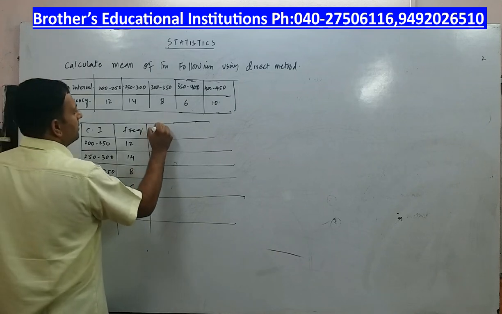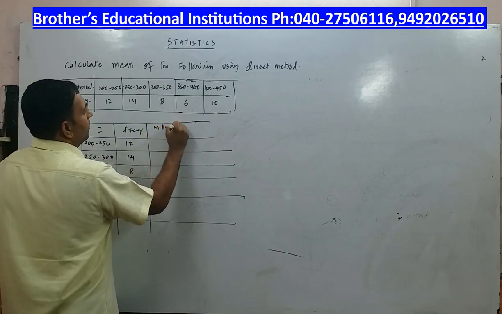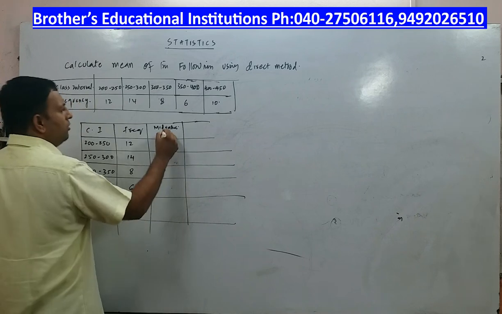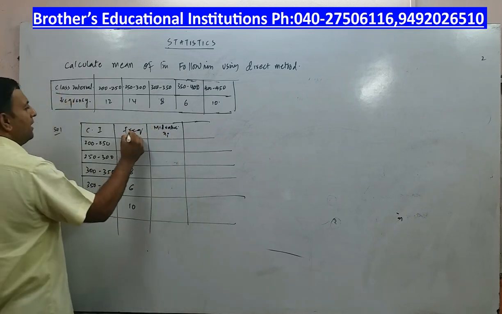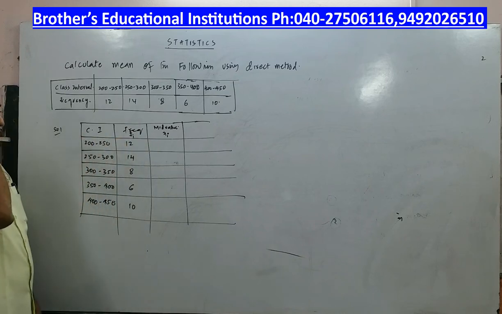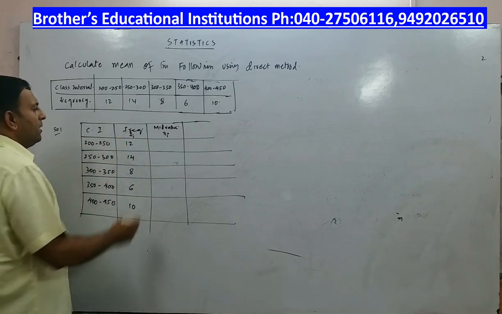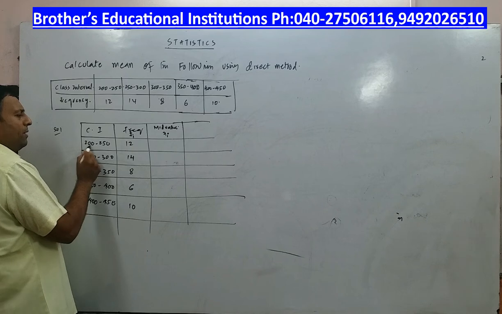Now I write mid value. You are dealing with the direct method, mid value. Mid value is denoted by x, or you call it xi. Frequency fi. Individual frequency is fi. General frequency is f. Now how do you calculate mid value? Lower limit plus upper limit by 2.